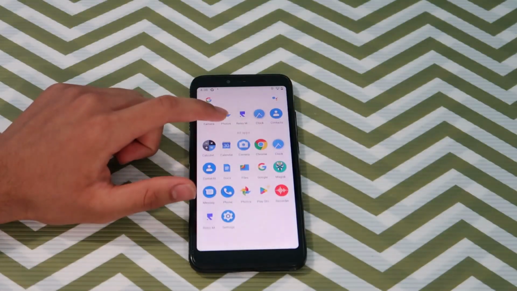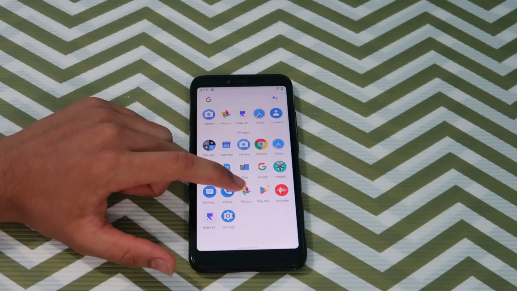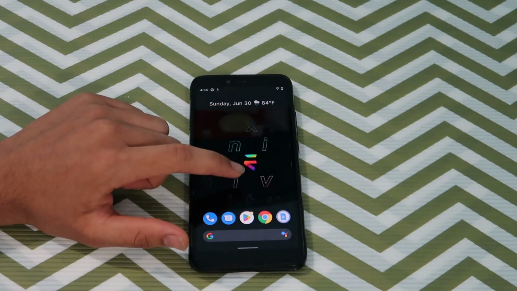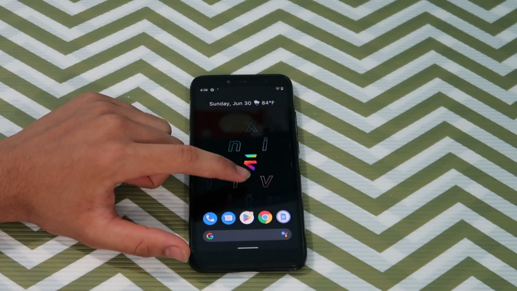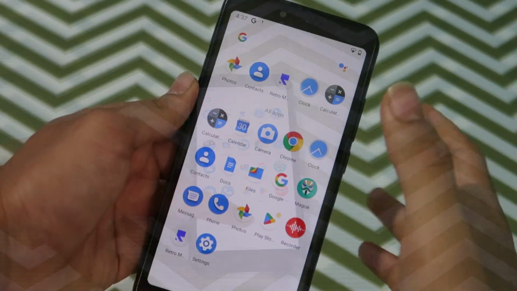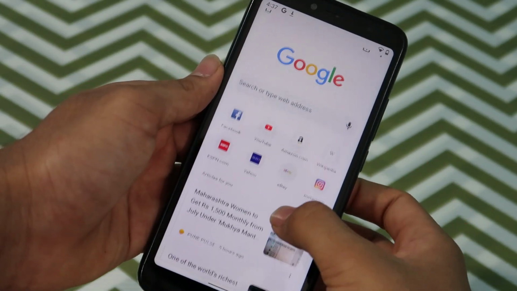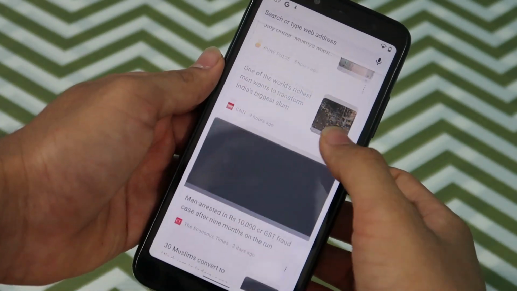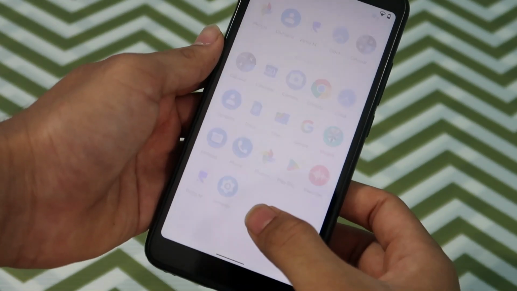Alright, let's see what's happening. So overall I found this ROM a little bit better than the previous one which I used, because this one has a really smooth layout and many more features. Okay, so let's see how the internet works. So opening the Chrome app, and as you can see over here there are many posts occurring.